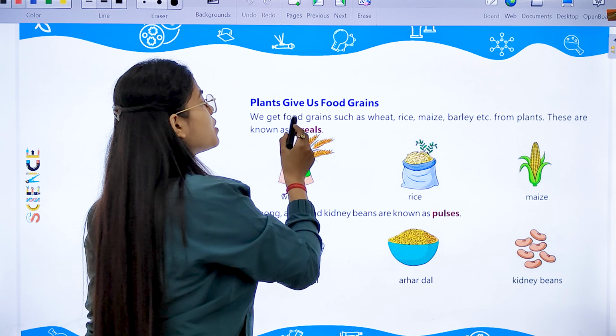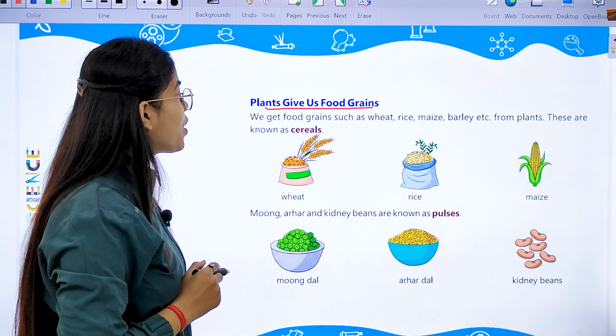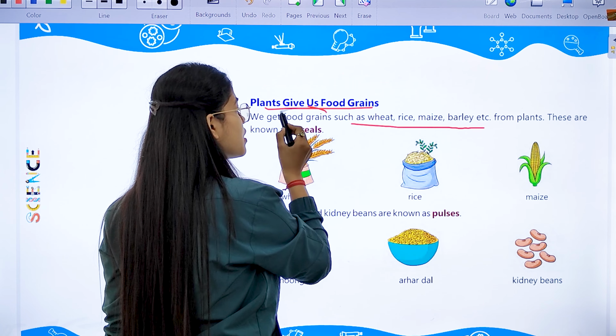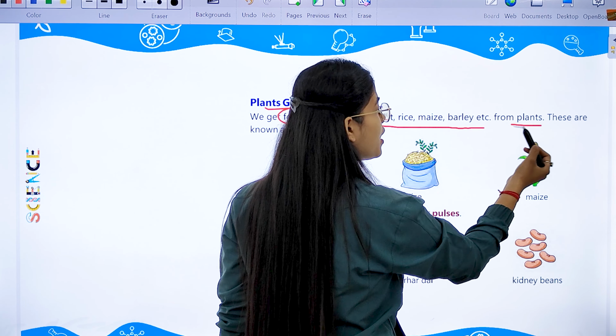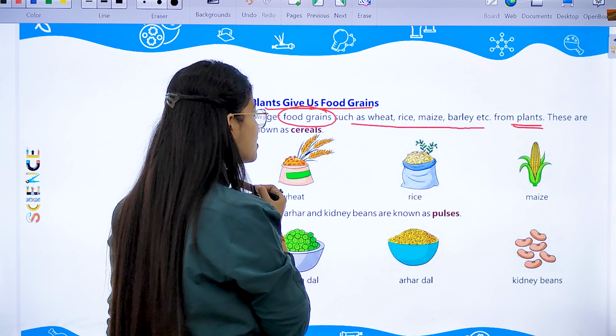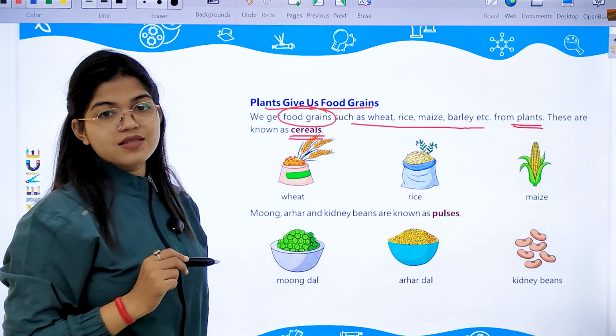See, we have given you that plants give us food grains also. Now, what are food grains? Such as wheat, rice, maize, barley, etc. These are food grains. And we get these food grains from the plants only, right? And these food grains are also known as cereals.